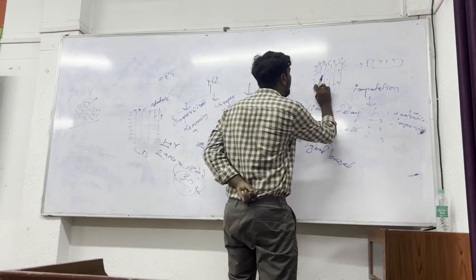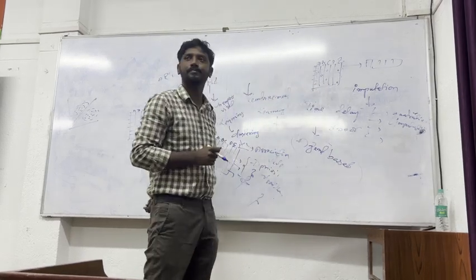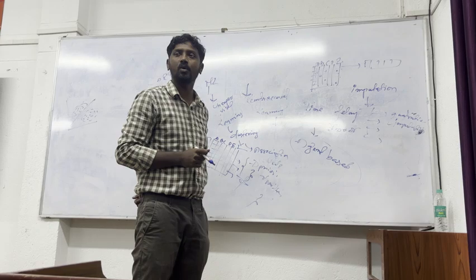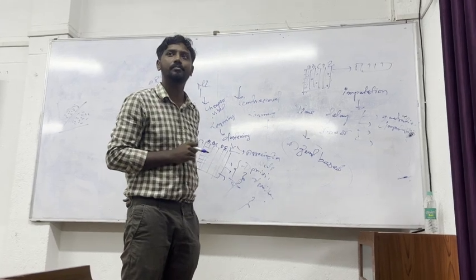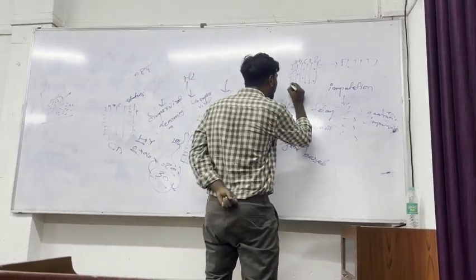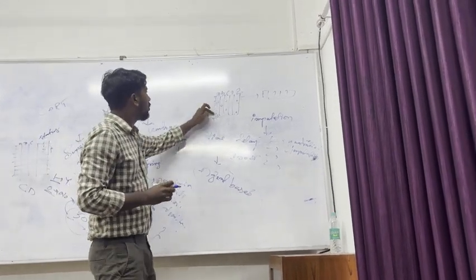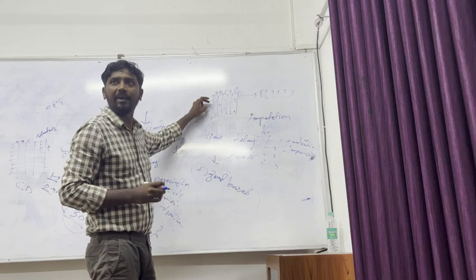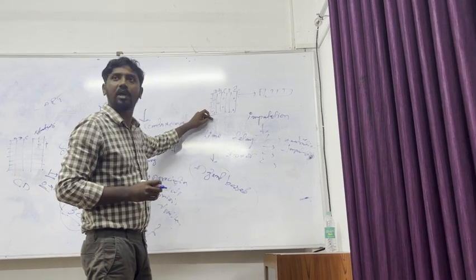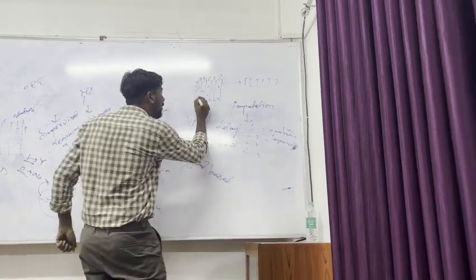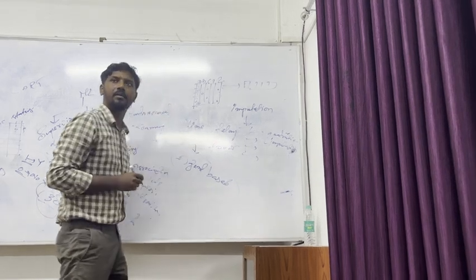Then what will it become? It will become 1.2. How? 2 plus 3 is equal to 5. 5.5 divided by 4 goes to 5. That is, it may be 1.2 or maybe 1.3.